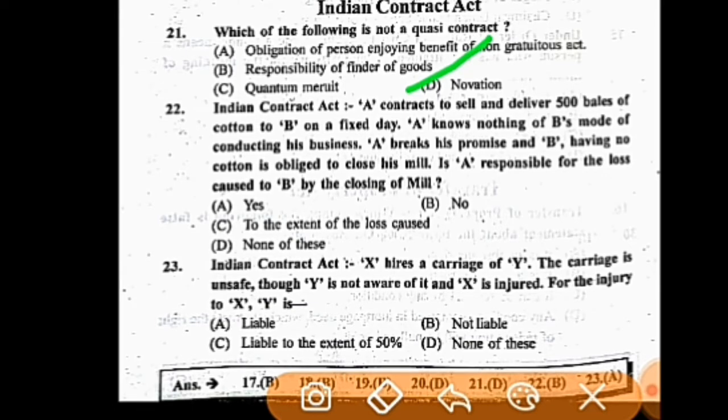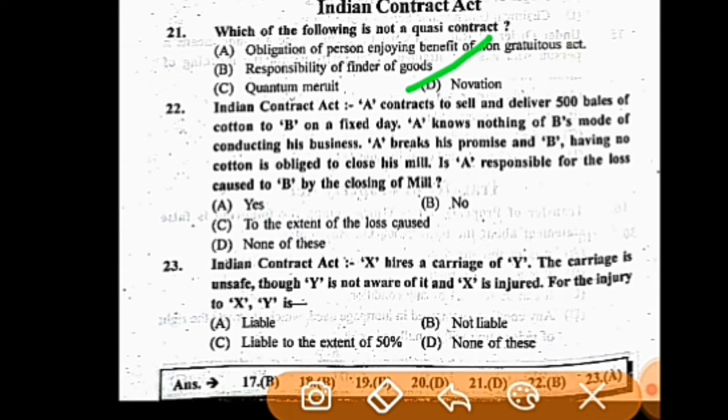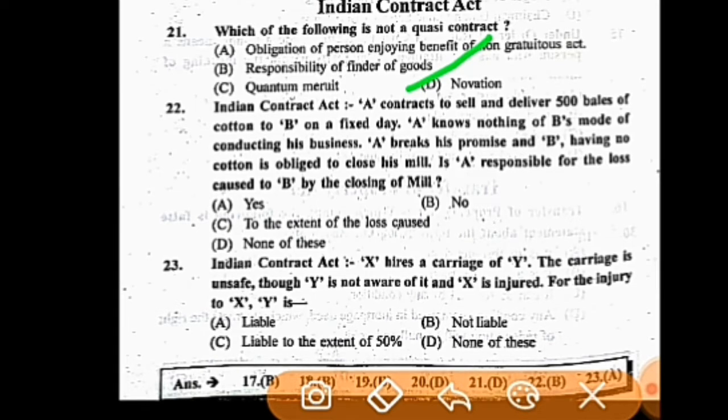Is A responsible for the loss caused to B by the closing of mill? Your options are A. yes, B. no, C. the extent of loss caused, and D. none of these. So friends, here your right answer is B. no.